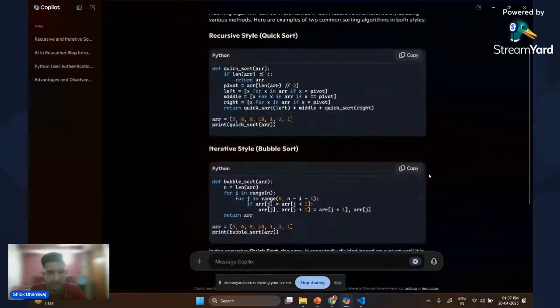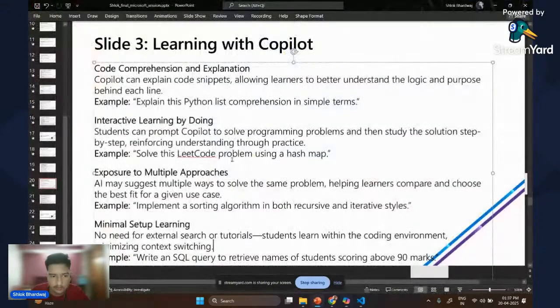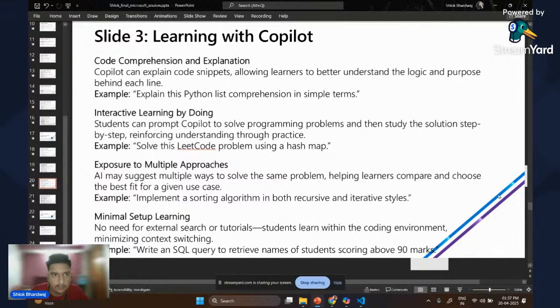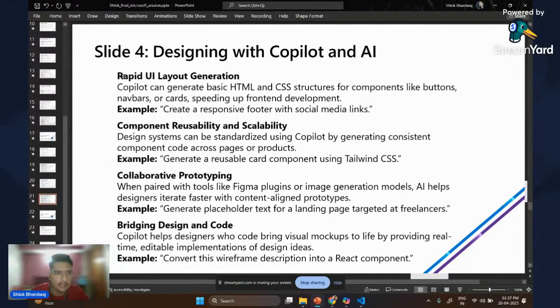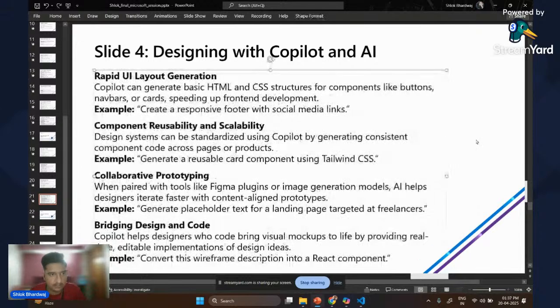Right. So let's just move forward the presentation. This was about the SQL query. And slide 4 is designing with Copilot and AI. Rapid UI layout generation. Just a second.